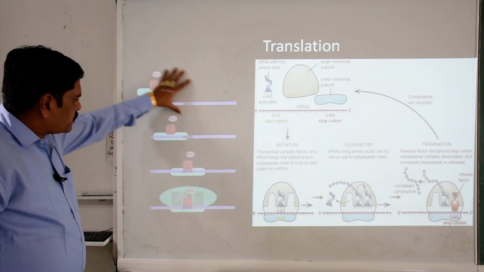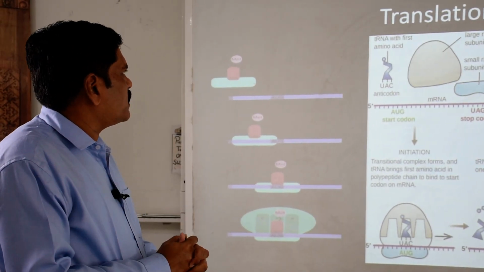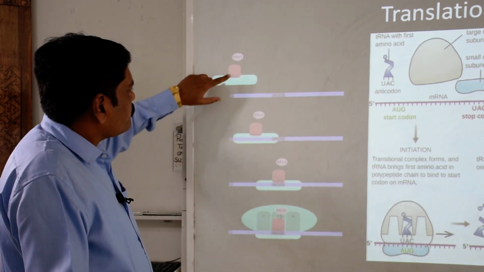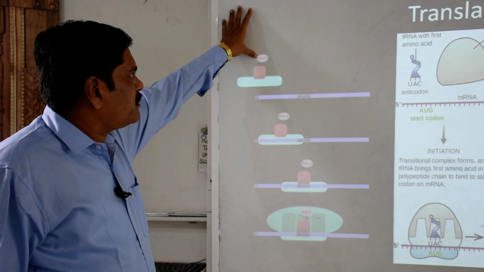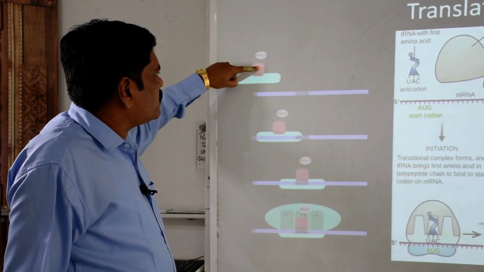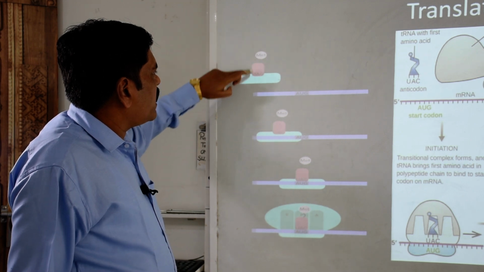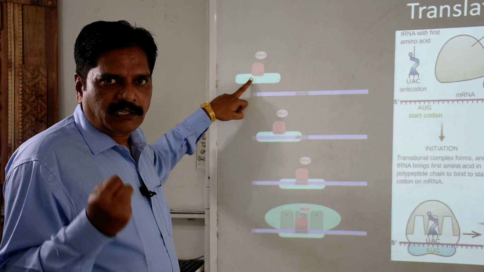This first one exhibits the initiation of the chain, clear. You can see this activated tRNA, which you can also call methionine. Okay, so this methionine is attached to this tRNA, and this tRNA has the UAC anticodon site, clear.